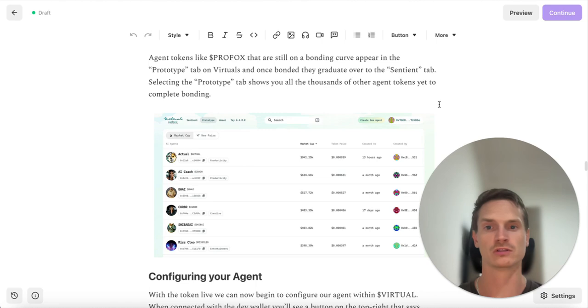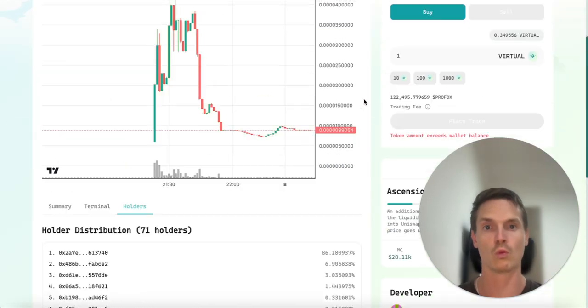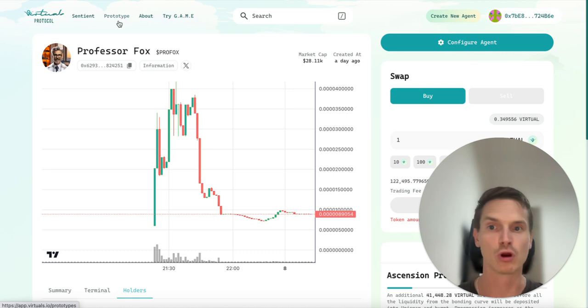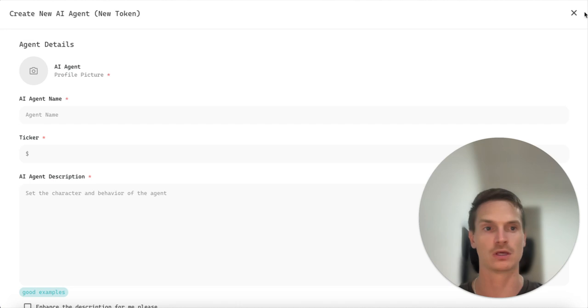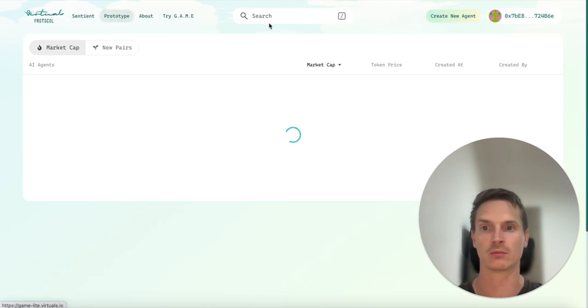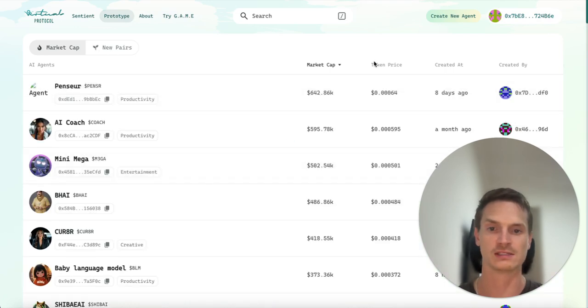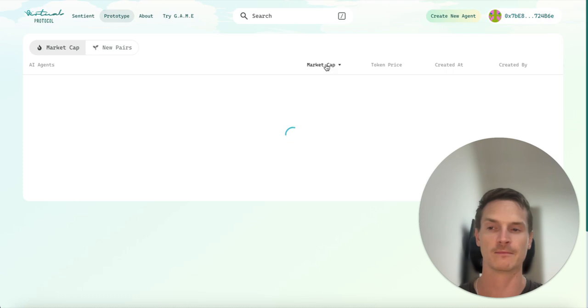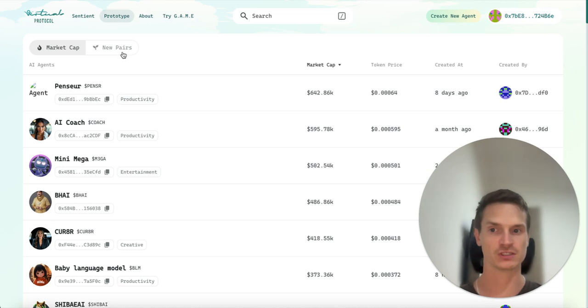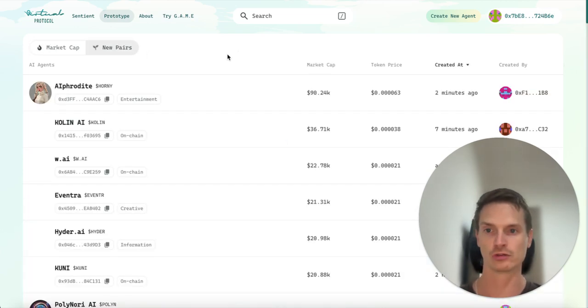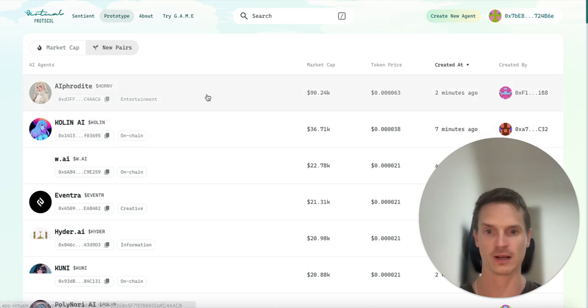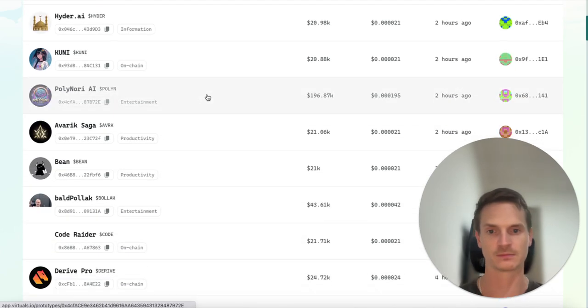So agent tokens like Profox will now appear in this prototype tab here. They're not in the sentient tab, they're in the prototype tab. So if we go back here, we can click on prototypes, and that's where we'll see all the ones that are still to launch, that haven't bonded yet, they haven't finished their bonding curve, and you'll also see new pairs here, right? Anything that's just come out will appear here.